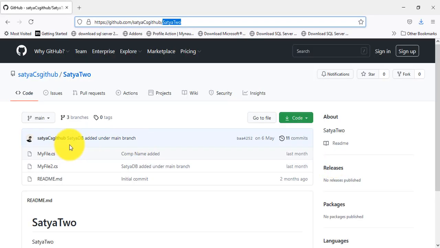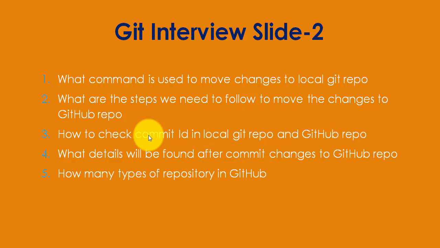Before, what I have done is, here it is nothing but the git commit message. In double quotation marks it is mentioned that satyadb added under main branch. Or if you want to change some file, myfile.cs, then you can write the command git commit -m and in double quotation marks that the company name is added, or your father name is added. Like this you should mention as per your requirements. Okay, now I have just described how to move the changes to the local Git repo.